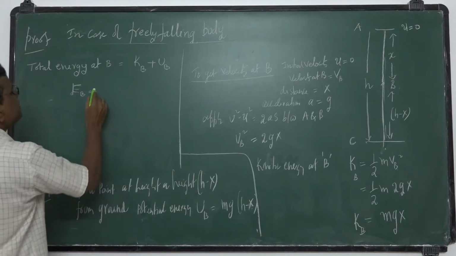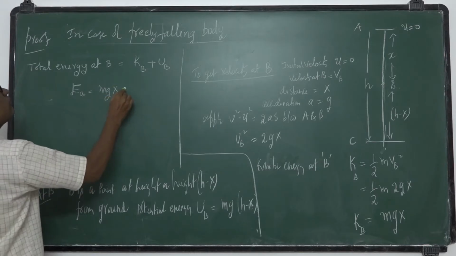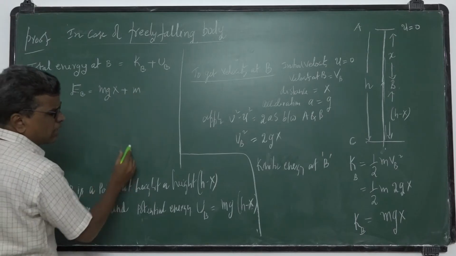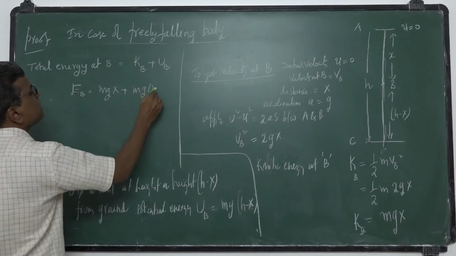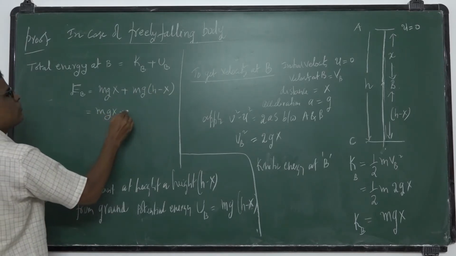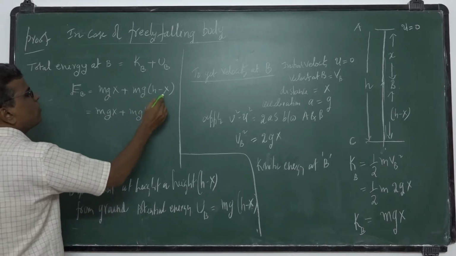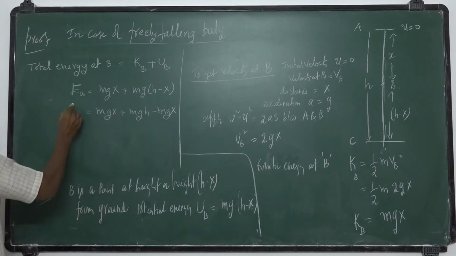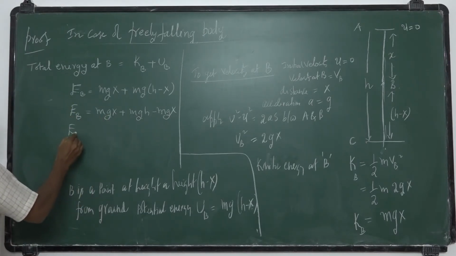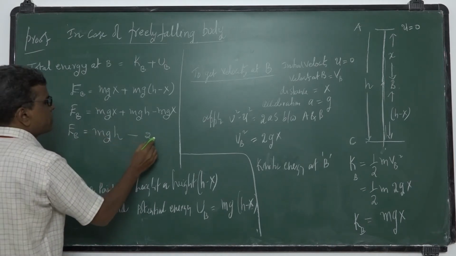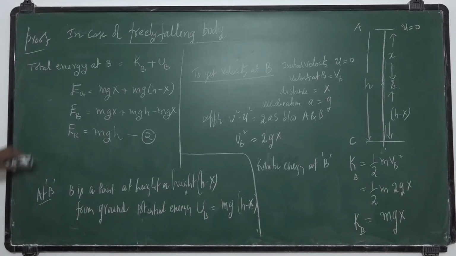Kinetic energy at B is mgx plus potential energy at B is mg(h minus x). That is mgx plus mgh minus mgx, and mgx and minus mgx get cancelled. You will get total energy at B is mgh. You call it equation 2. This is total energy at B.